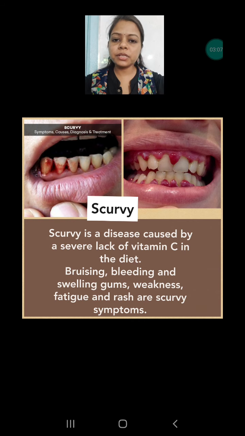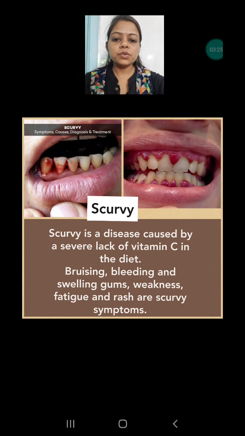Next we are going to discuss scurvy. Scurvy is a disease which is caused due to the lack of vitamin C for a long period of time. If any person is not taking vitamin C for a long period of time, there will be a deficiency in their body and they can suffer from scurvy.